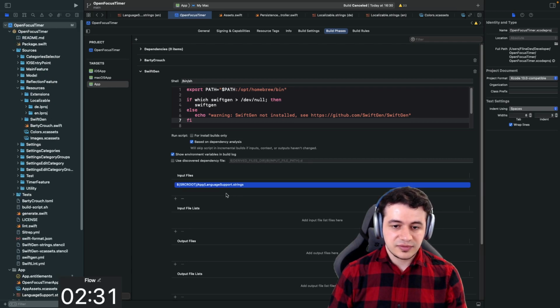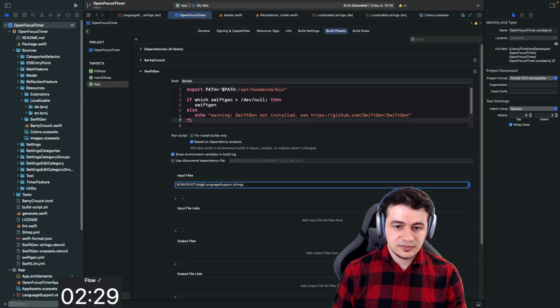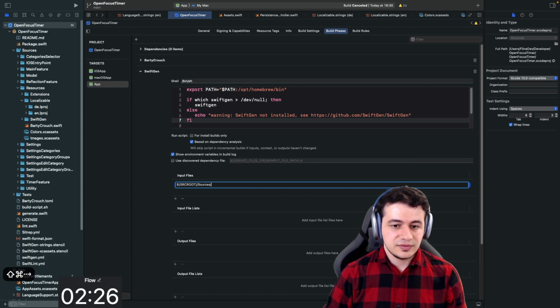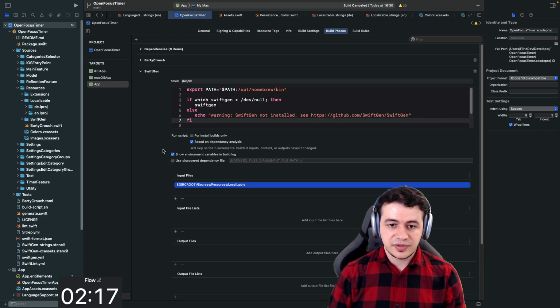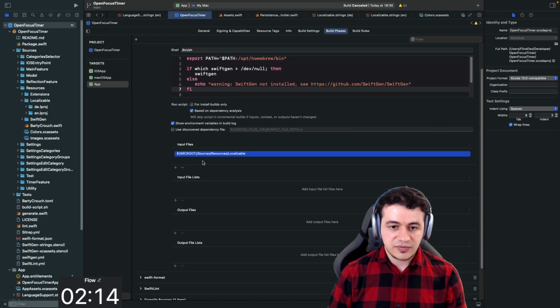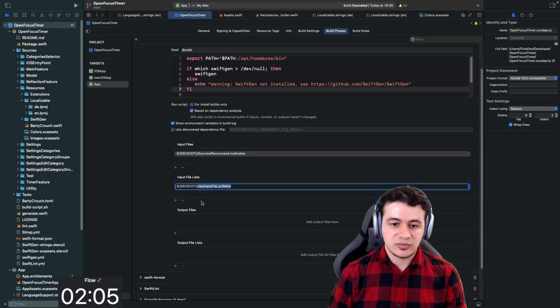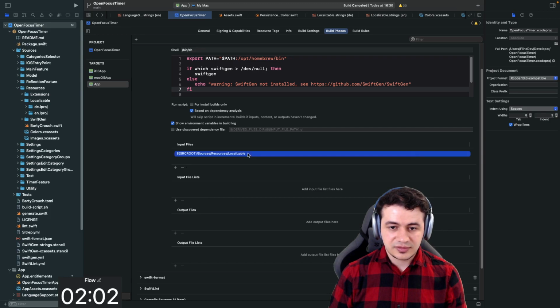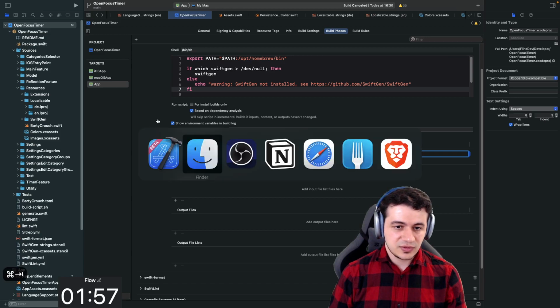Instead, all of our stuff is inside sources/resources/localizable. It's basically the input file path. And whenever one of these change, we wanted to do its stuff. Input file lists, input files. What's input file list? Oh, an xcfilelist file. All right. I hope it does match everything below that. I don't know if it does. Let's Google that.